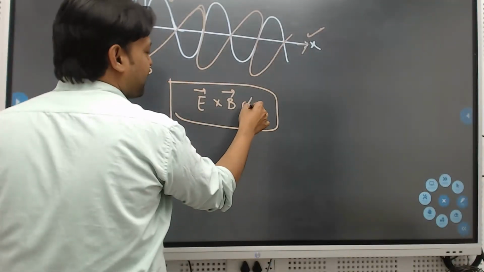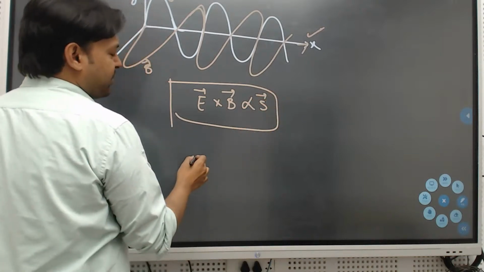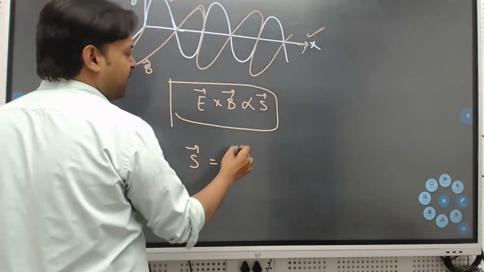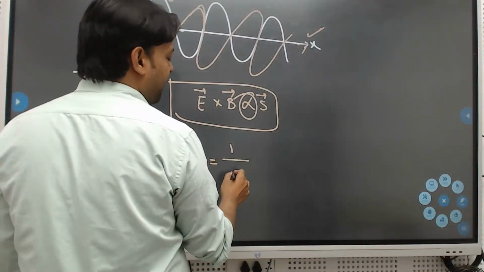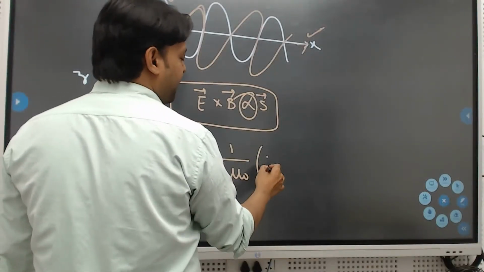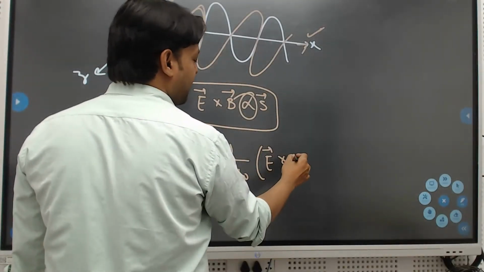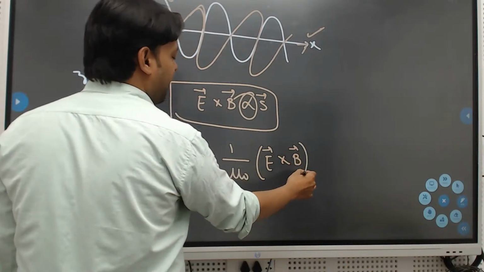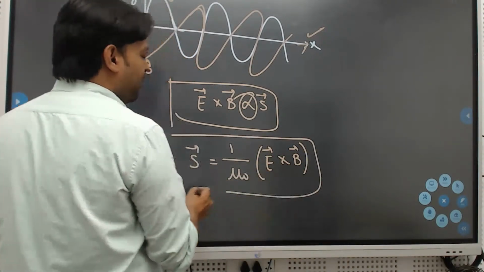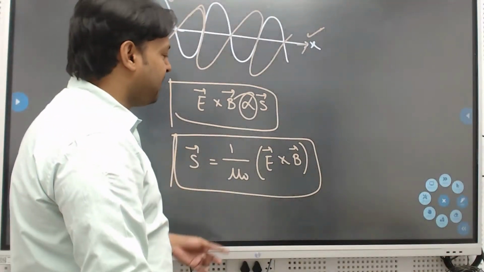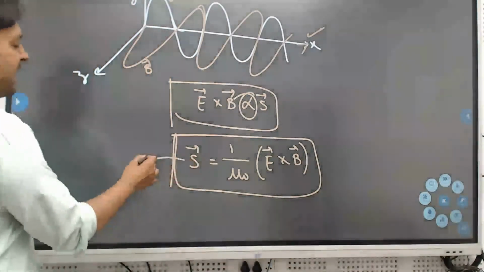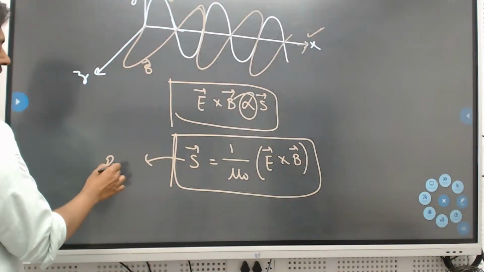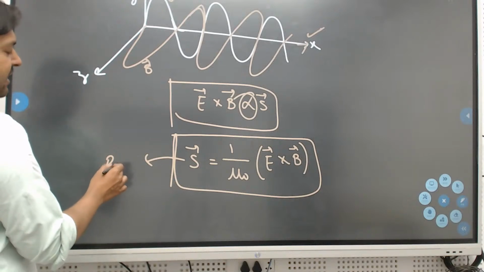So it is proportional to the S vector. If I remove the proportionality, we get a constant, which is 1 by mu naught, times E vector cross B vector. And this S vector we call the pointing vector.